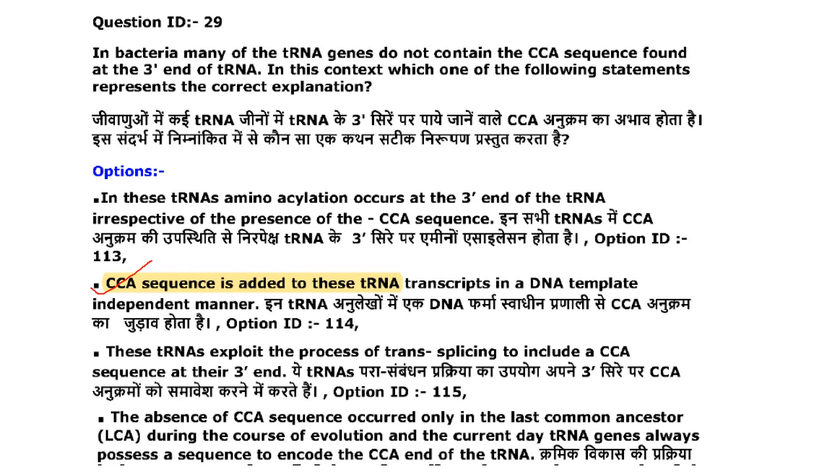These tRNAs exploit the process of trans-splicing to include a CCA sequence at their 3' end. That is also not correct because trans-splicing doesn't take place here. The absence of CCA sequence occurred only in the last common ancestor during the course of evolution, and the current day tRNA genes always possess a sequence to encode the CCA end of the tRNA. That is also not correct. So the correct answer is option 2.